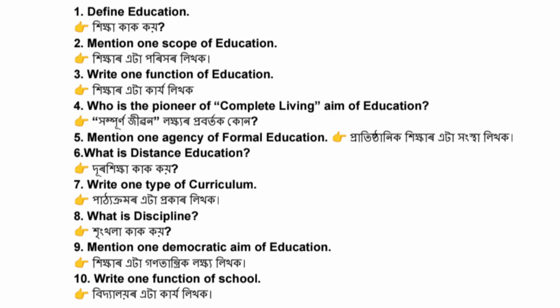Question number 5. Mention one agency of formal education. Question number 6. What is distance education? Question number 7. Write one type of curriculum. Question number 8. What is discipline? Question number 9. Mention one democratic aim of education. Question number 10. And the last question. Write one function of school.